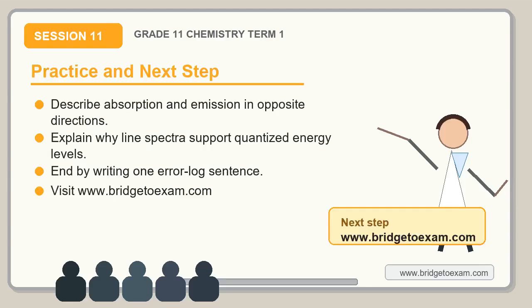Before you leave, practice actively. Task 1. Describe absorption and emission in opposite directions. Task 2. Explain why line spectra support quantized energy levels. Task 3. Sketch a three-level energy diagram with one upward and one downward transition. At the end of your study, write one sentence beginning, "The chemistry idea I must remember is."